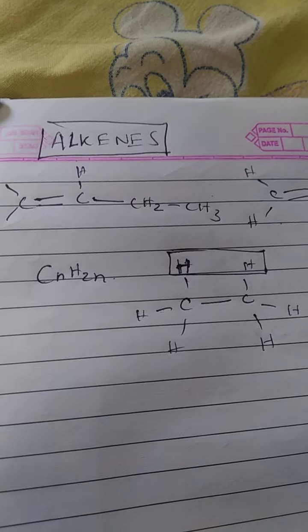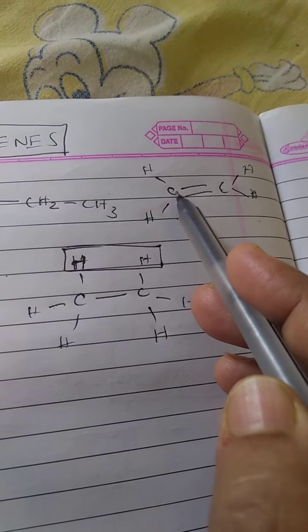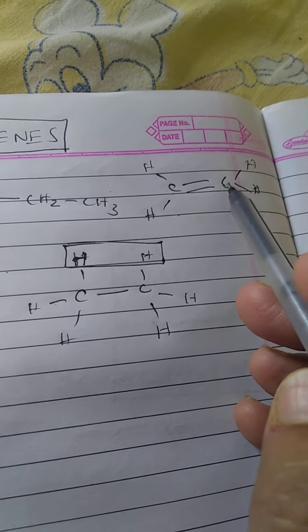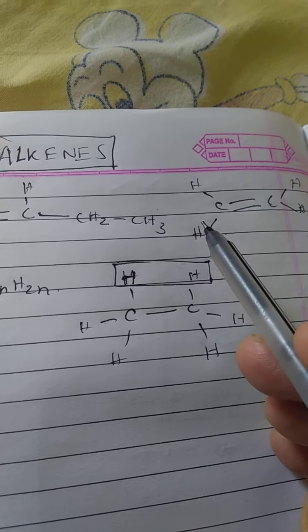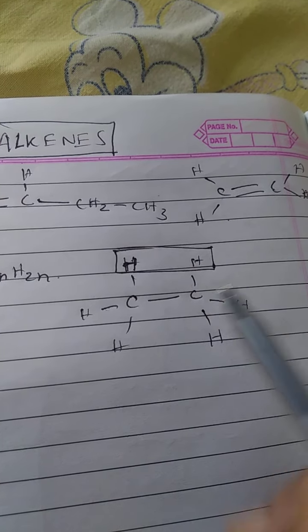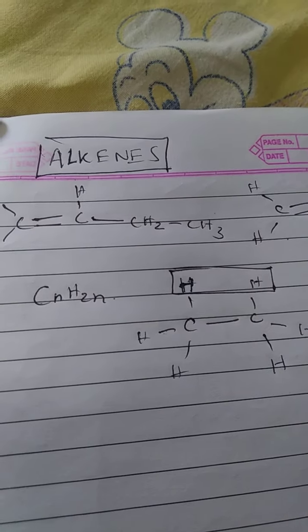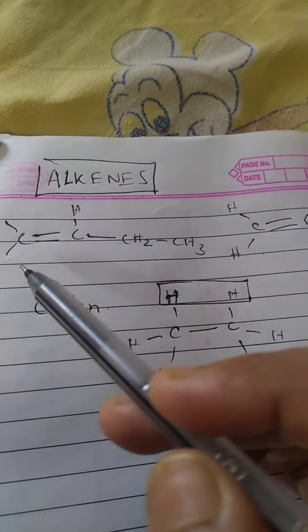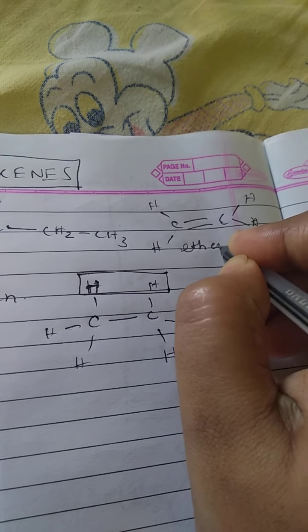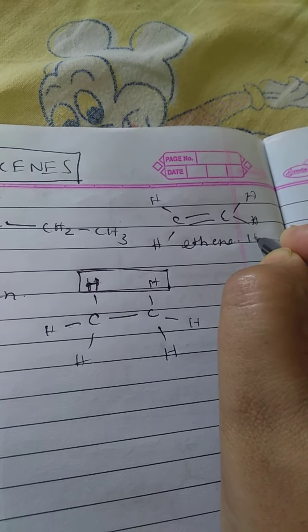Today in this lecture we will study about the alkenes. We already know that when there is a double bond between carbon-carbon in a hydrocarbon, we call it an alkene. At least a single double bond will also be called an alkene. So here is an example. The simplest example is ethene. Now this is the IUPAC nomenclature.